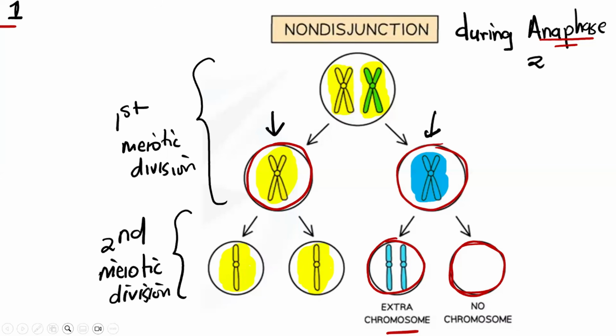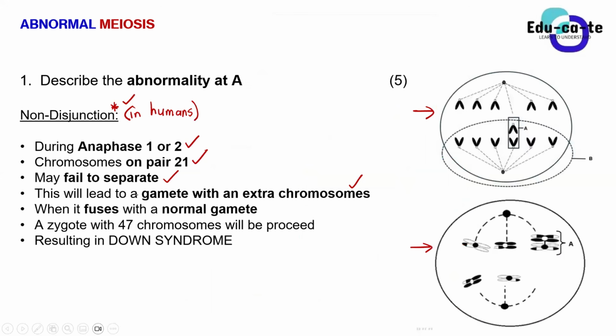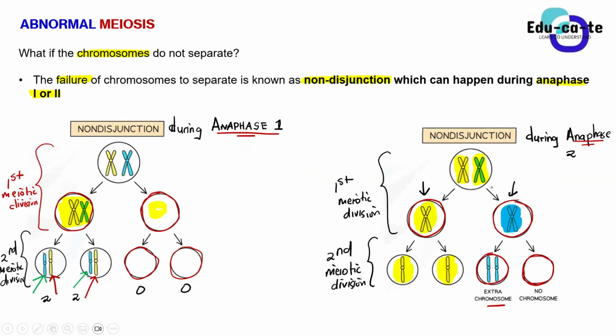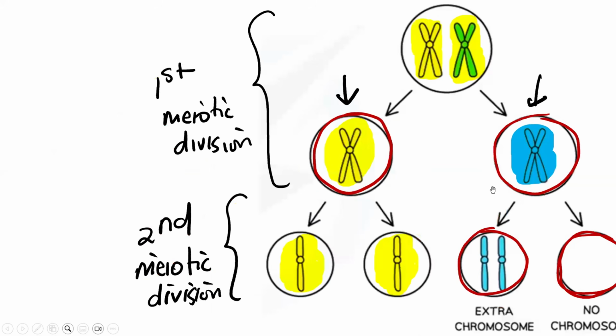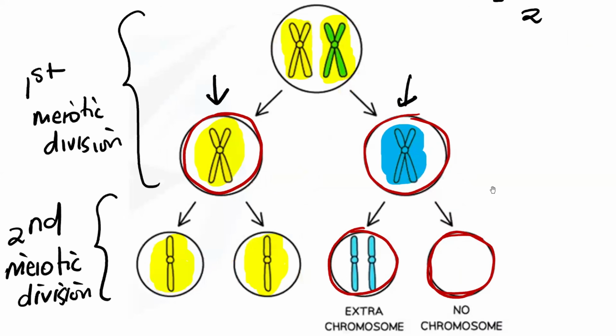So now, let's complete and say that this will lead to a gamete with an extra chromosome. Here we are specifically focusing on the gamete having an extra chromosome. For example, this one was supposed to have 1, but is now having 2 blue chromosomes here. So there is an extra chromosome there. We are not focusing on the one with no chromosome. This one is actually useless.